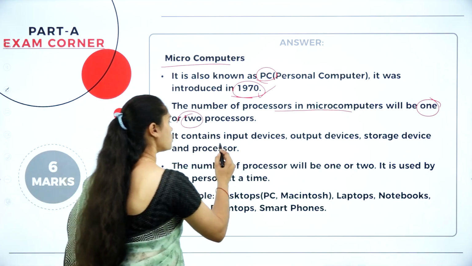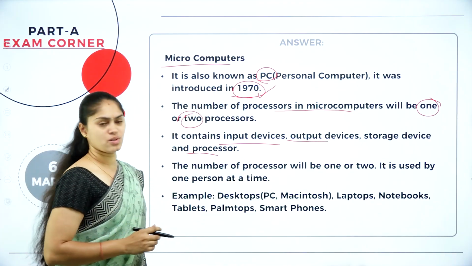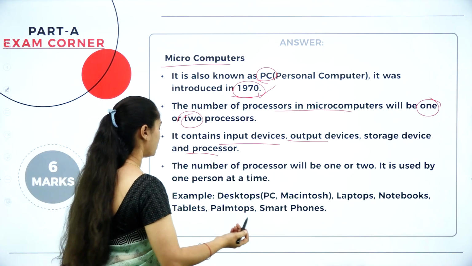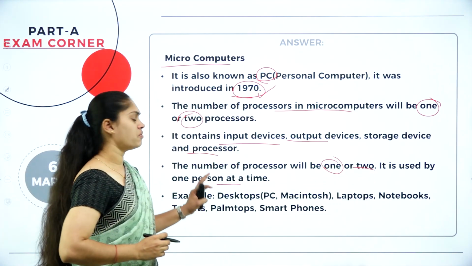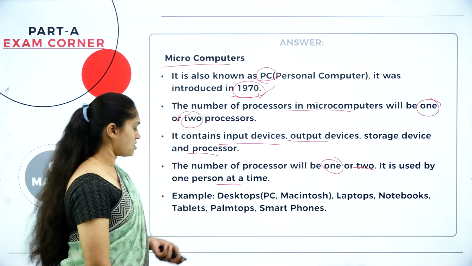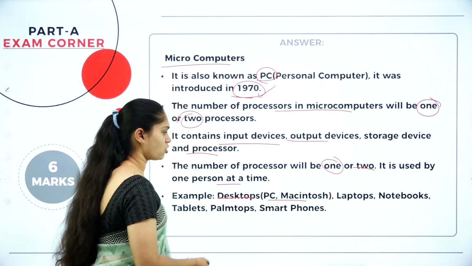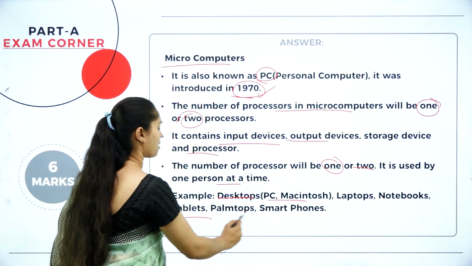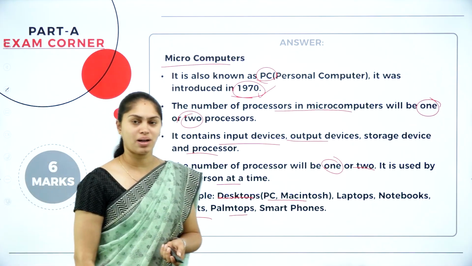So here also this contains input device, output device along with storage and processor. Here it can have one or more processors and can be used by one person at a time. Anyway, it is a personal computer, used by one person at a time. Examples are desktops, PC, Macintosh, laptops, notebooks, tablets, palmtops, smartphones. These are the examples for the microcomputer.